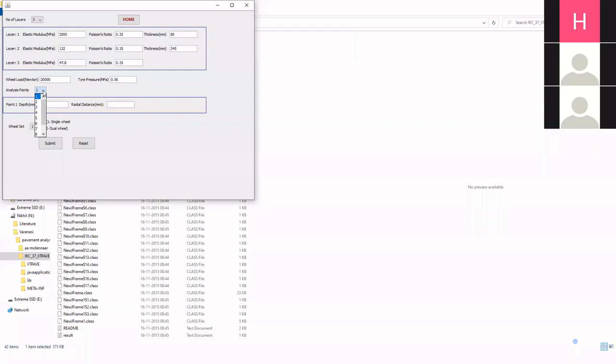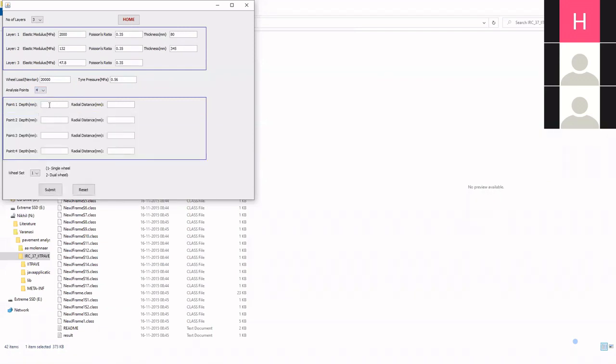Now, since we are interested in finding the horizontal tensile strain at the bottom of the bituminous layer and the vertical compressive strain at the top of subgrade, let us choose 4 analysis points. My first point will be at a depth of 80, which is the bottom of the bituminous layer, and a radial distance of 0, which is just below the tire.